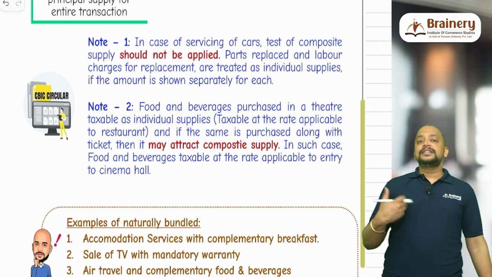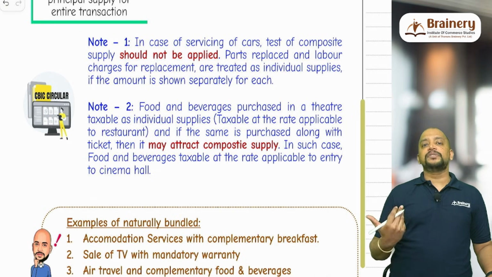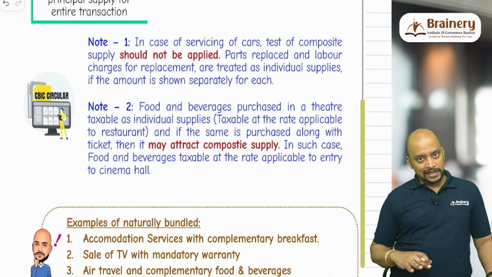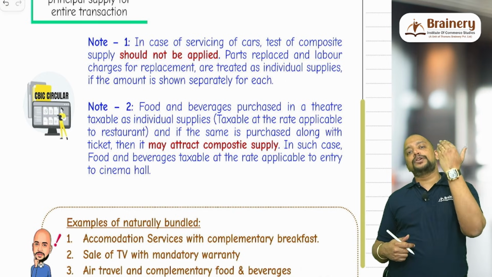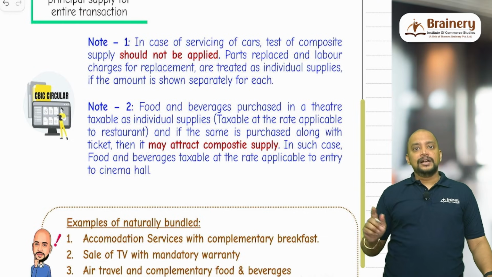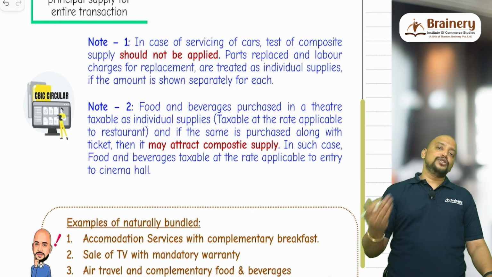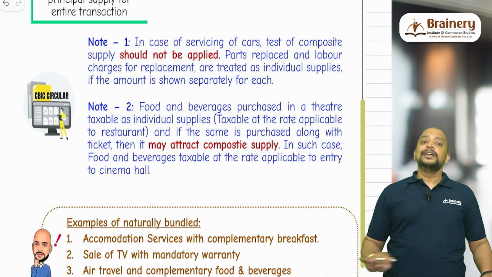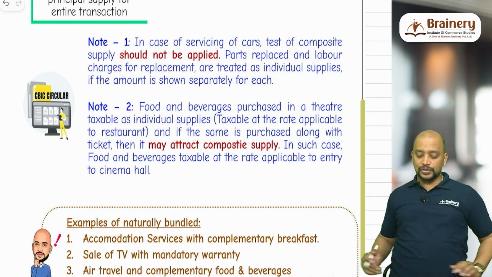Then another one, generally in case of some theaters, they will be giving food and beverages as a part of the ticket itself. What is the treatment of that? If always for ticket, if they give food and beverages, then it will be composite supply, and that food and beverages also will be taxable at the rate applicable to the cinema theater. Suppose food and beverages is not given as a part of the ticket, you have to buy separately. So whether you are buying at the time of buying the ticket or you are buying it afterwards, whatever it may be, it is not given as a part of the ticket, then it will be taxable at the separate rate as individual supplies.